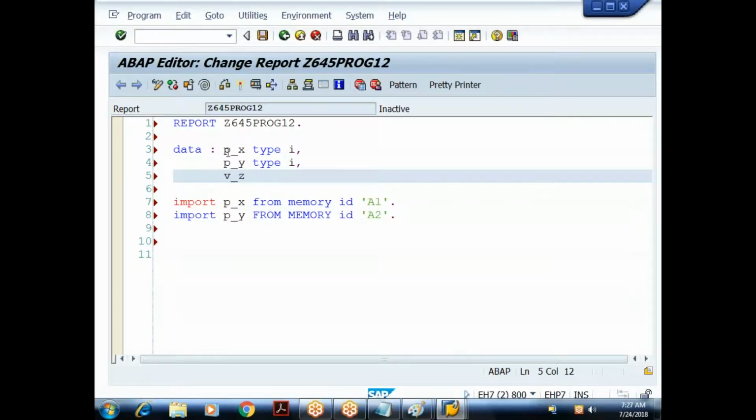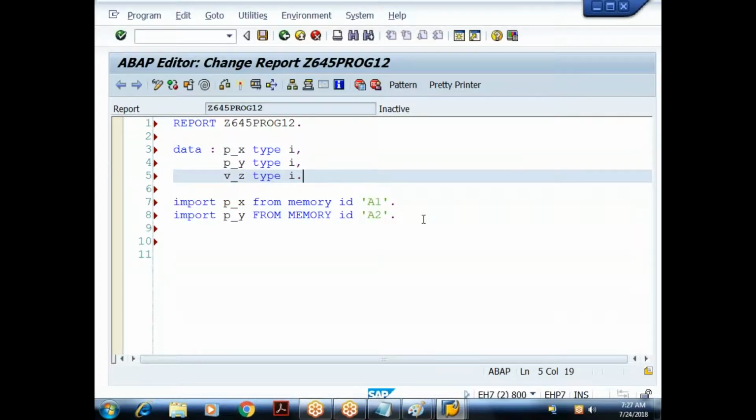But why I give p underscore here? Because the variable names in the source program are what? P underscore. That's the reason here also, since the variable names must be same for doing that import and export, I'm using the names with what? P underscore. Otherwise we generally start with v underscore.